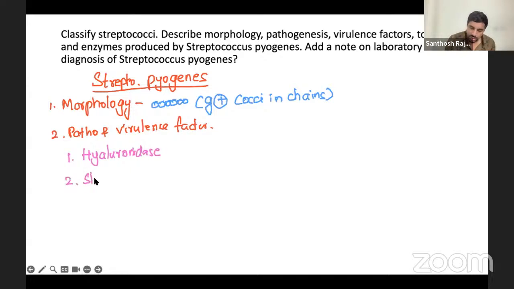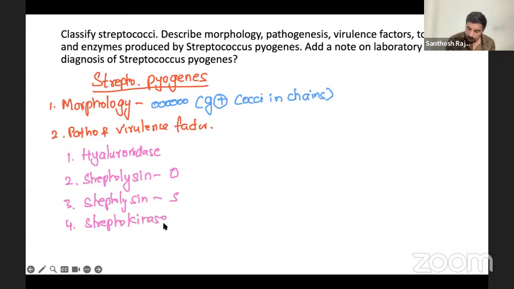Number 2 is streptolysin O, and then we have streptolysin S, and also we have one more thing called streptokinase. And also one more thing is there, which is called erythrogenic toxin. So all have their own role, and all are important.